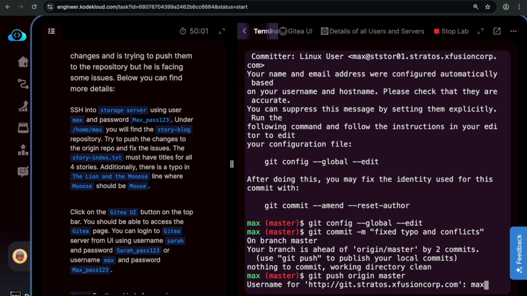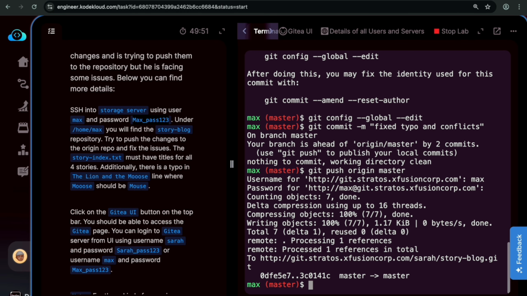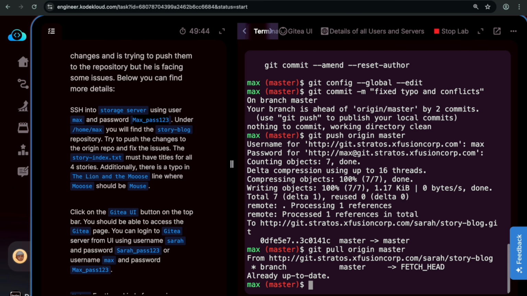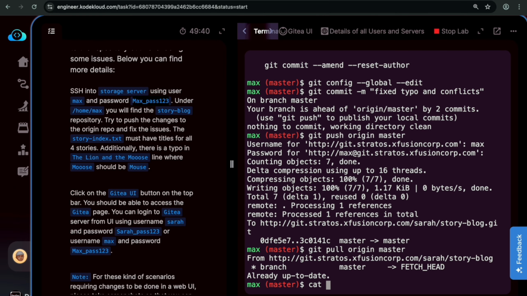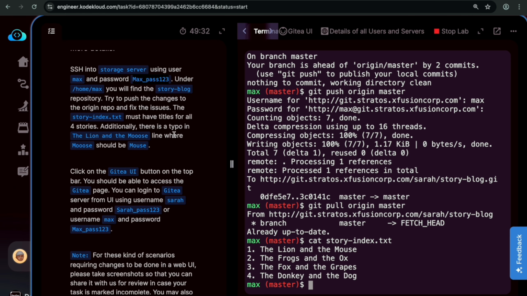It will ask for the username, max, and then the password is this one. Let me copy it, paste it here, enter. So it was pushed successfully. Now if I do git pull origin master, it's all right. It's working fine. If we want to see it, we can see it with cat story-index.txt. Here is the one that we updated earlier.